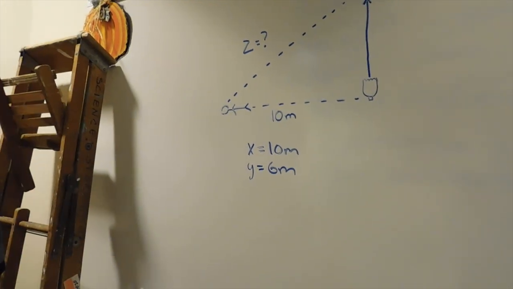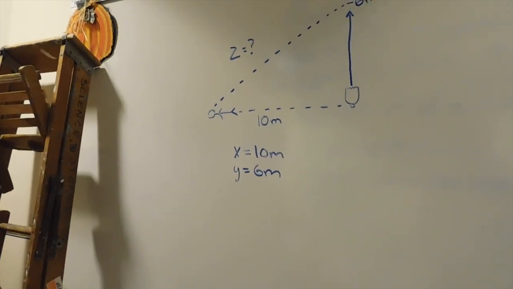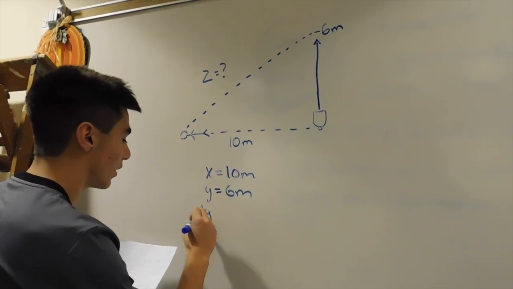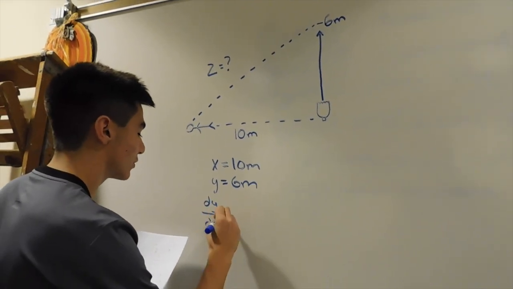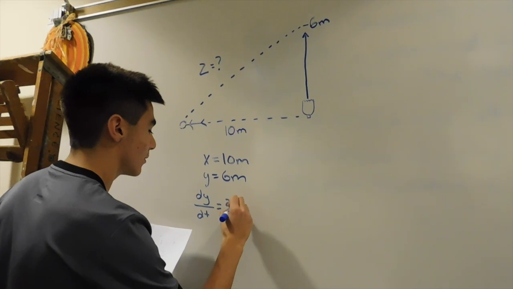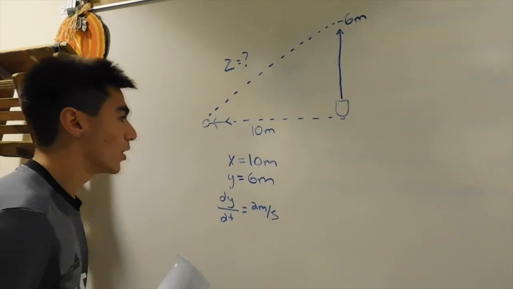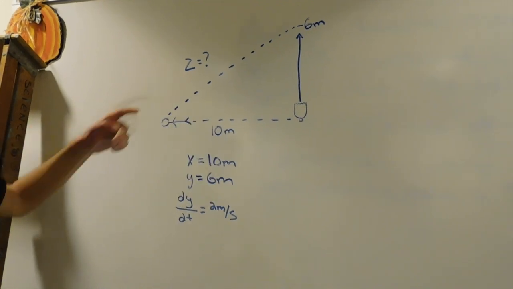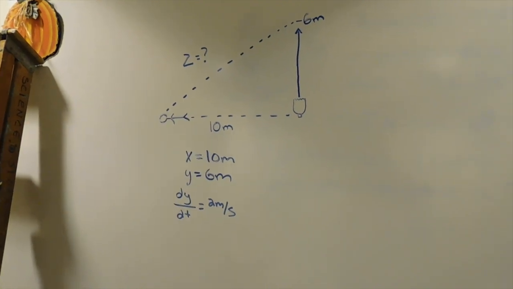Then we are given that the rocket moves at a rate of 2 meters per second, meaning dy/dt equals 2 meters per second. What is unknown in this problem is the value of z and dz/dt, which is what we are trying to find in the end.